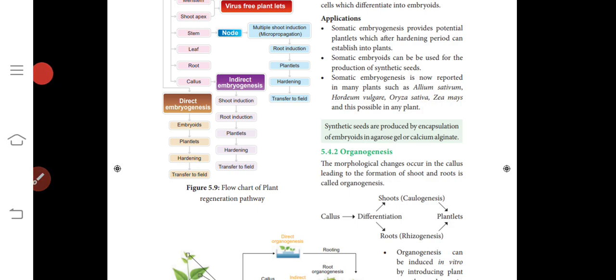Next, applications. Somatic embryogenesis provides potential plantlets which, after the hardening period, can be established into plants.